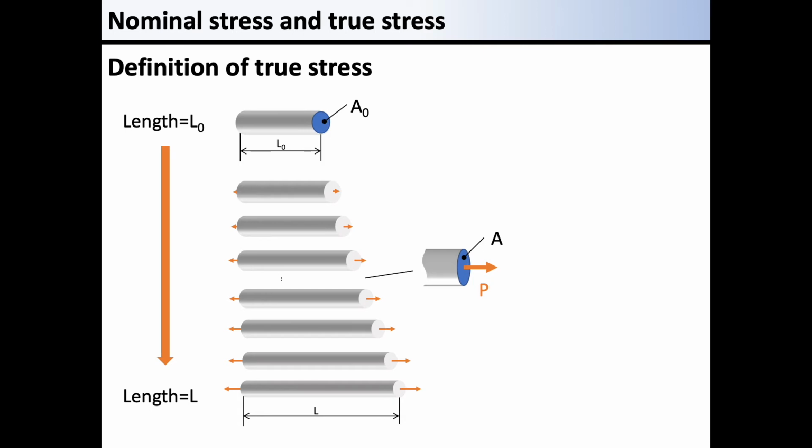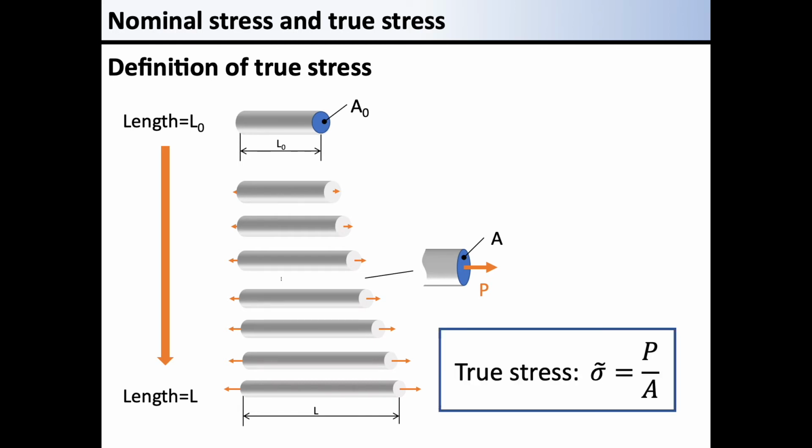The illustration described the deformation of a bar stretched from the initial length of L0 to final length of L at force P. Here, A0 is the initial cross-section and A is the cross-section at the moment during the deformation.